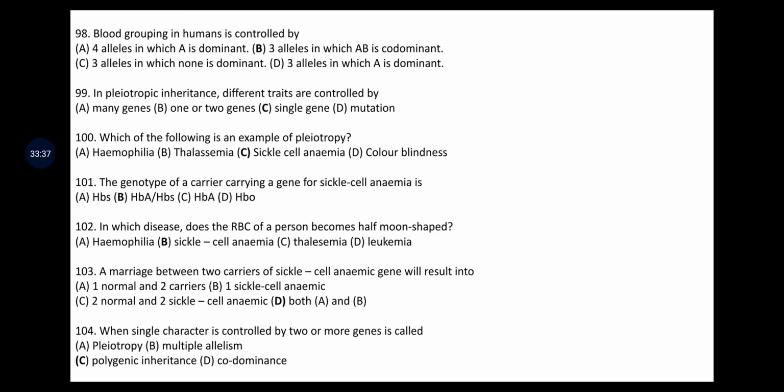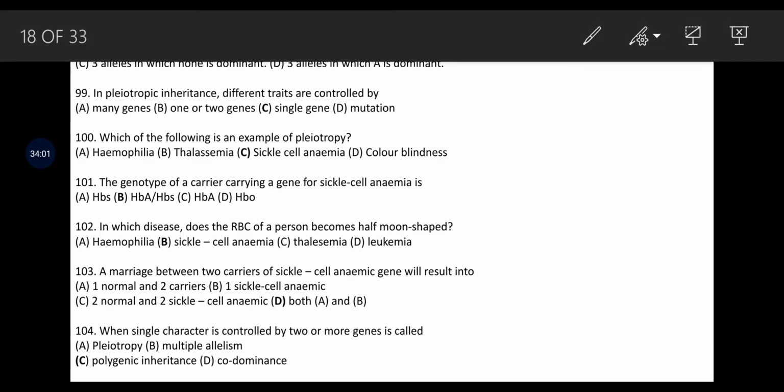In pleiotropic inheritance, different traits are controlled by a single gene. Example of pleiotropy, sickle cell anemia. Genotype of a carrier carrying a gene for sickle cell anemia is HBA by HBS. ये हमेशा आप याद रखिए. Genotype of a carrier carrying a gene for sickle cell anemia is HBA by HBS.